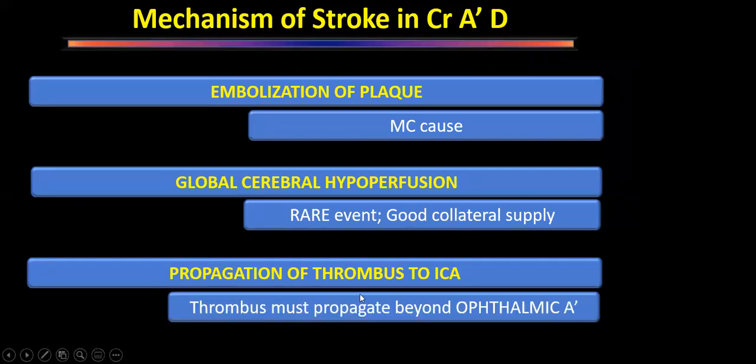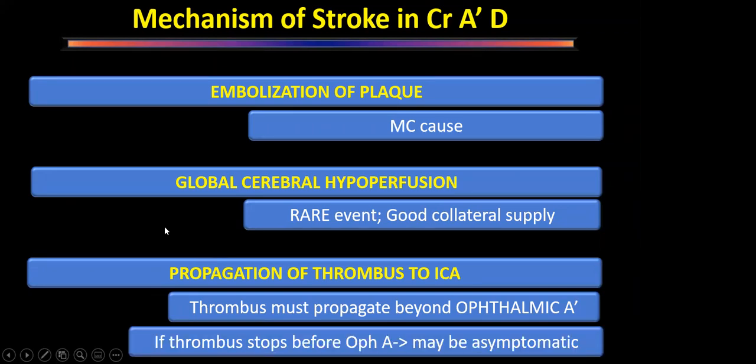And the third cause is propagation of thrombus. If we have a clot in the internal carotid artery and it propagates beyond, for this clot to give global or extensive symptoms, it has to cross beyond the ophthalmic artery. If it does not cross beyond the ophthalmic artery, it will remain silent. So even a big clot is not enough. The most common cause of stroke in patients with carotid disease is plaque from the carotid artery going into the brain.